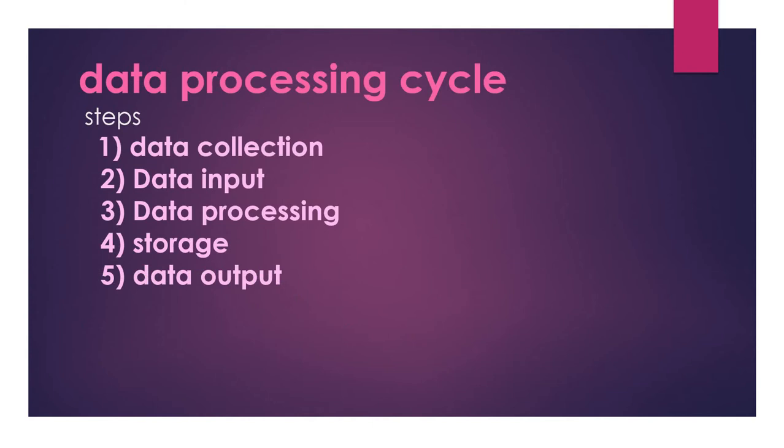Now we can consider the data processing cycle. The data processing cycle means converting data to information. We have some steps. We can consider what are all the steps for converting this data to information.